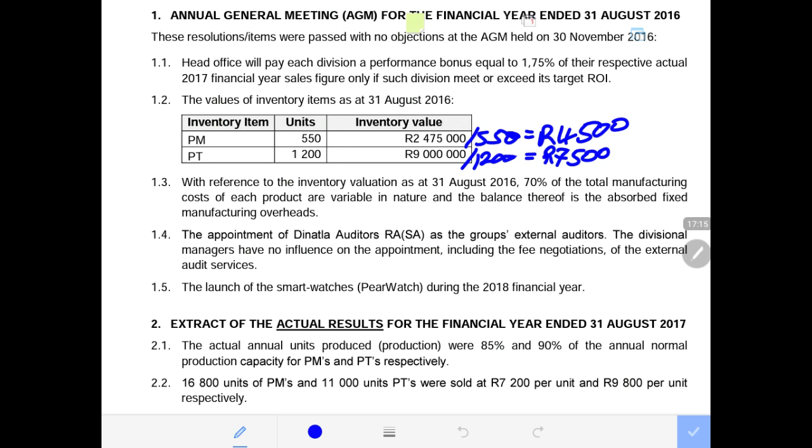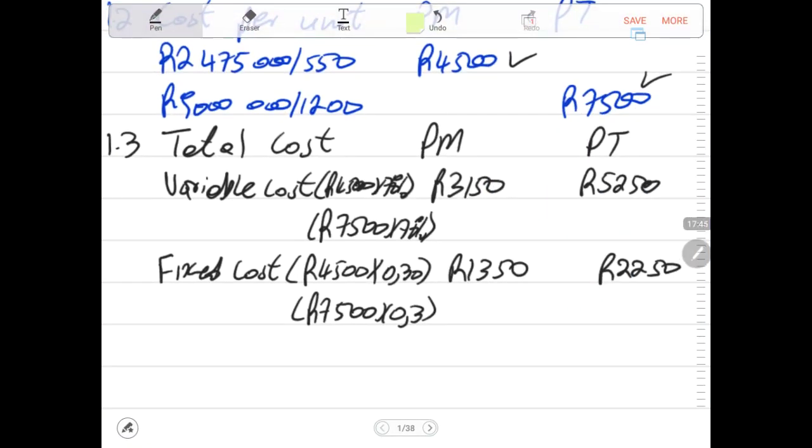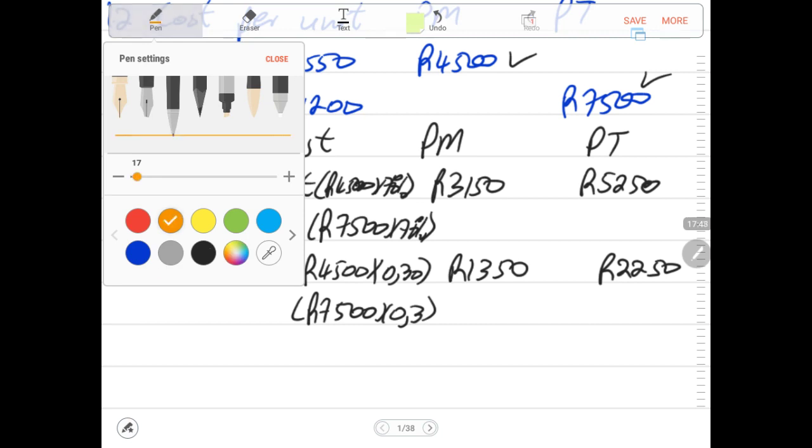1.4 says the appointment of DINATLA auditors, which is RASA, as the group external auditors. The divisional managers have no influence or control over the appointment, including the fee negotiation, of the external auditors. Now, what does that mean?